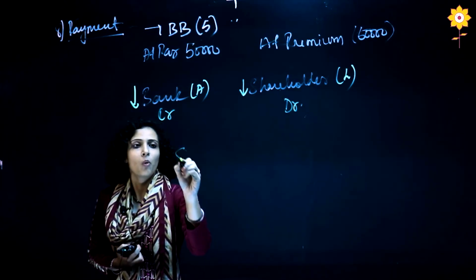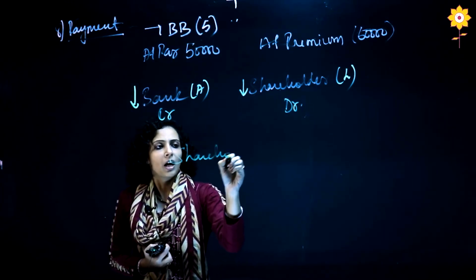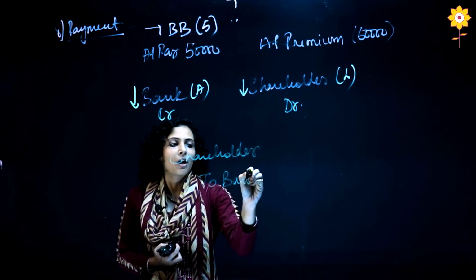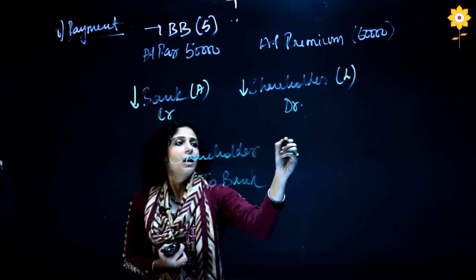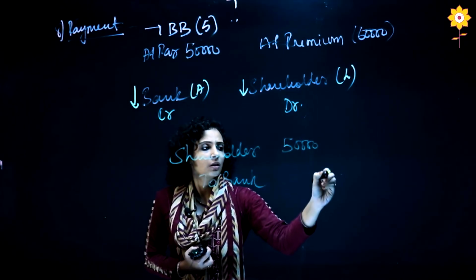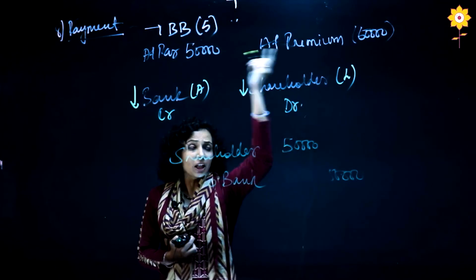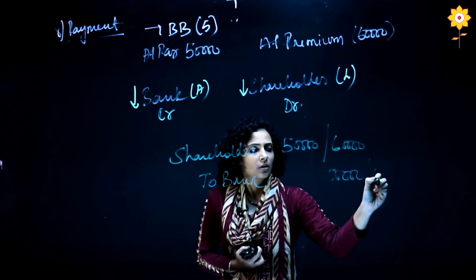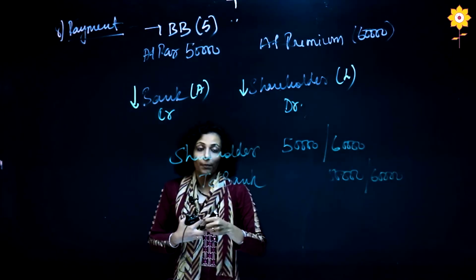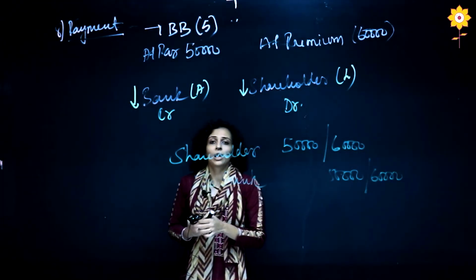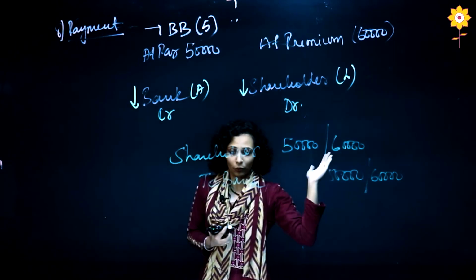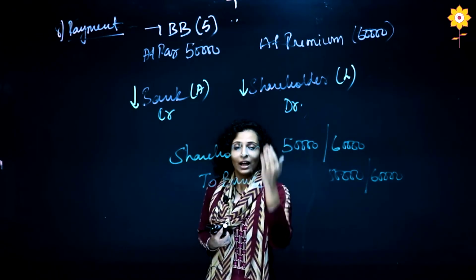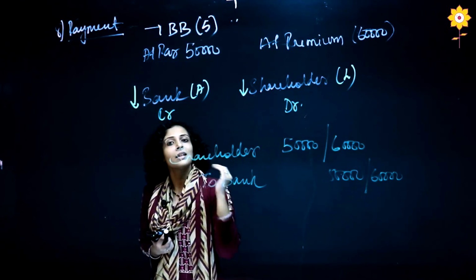So my entry will be: shareholder account debit to bank. What amount will come? If it was at par, it would be 50,000, and if it was a premium buyback, it would have been 60,000. So this is a very simple payment. It is shareholder account debit to bank. Shareholder is going out of the company, so liability decrease, debit. Bank account we are paying, again it is decreasing, asset decrease, credit.